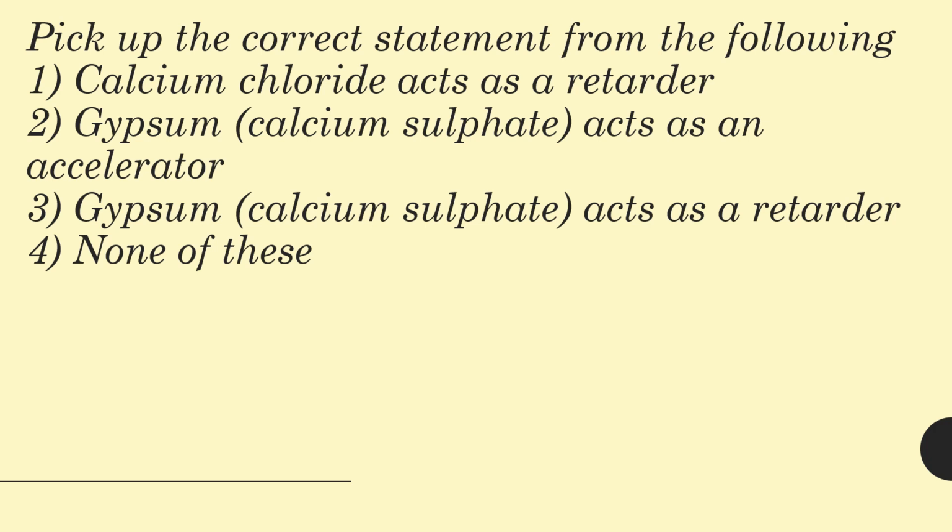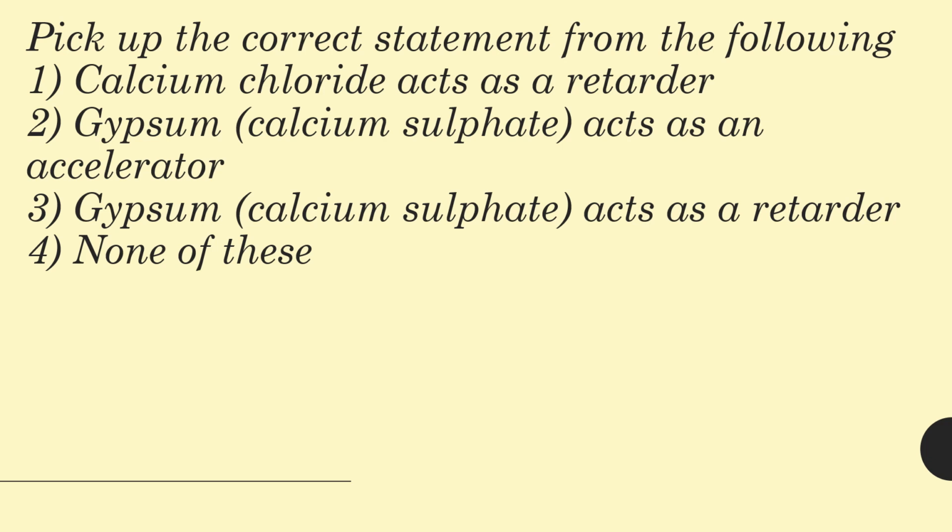Pick up the correct statement from the following. Calcium chloride acts as a retarder, gypsum acts as an accelerator, gypsum acts as a retarder, none of the above. So, these retarders and accelerators are basically admixtures. Admixtures are generally used in concrete to alter the properties of concrete to make it more suitable for a particular purpose. Okay, those are admixtures. And these retarders and accelerators are also admixtures for some specific reasons.